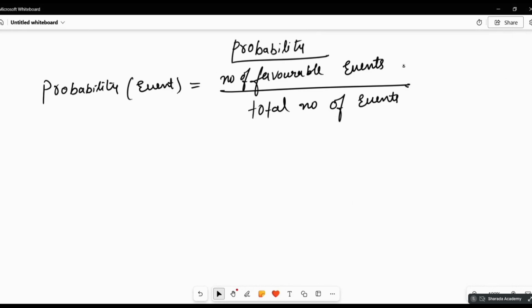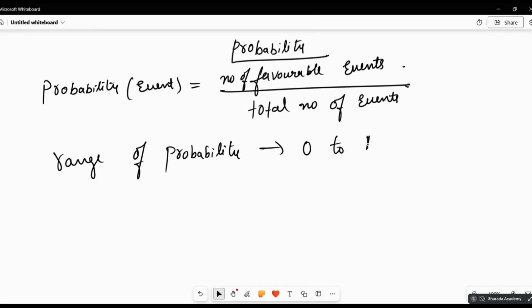Okay. And from this, if you observe, the total number of events will be the maximum value, right? So the range of probability is 0 to 1.